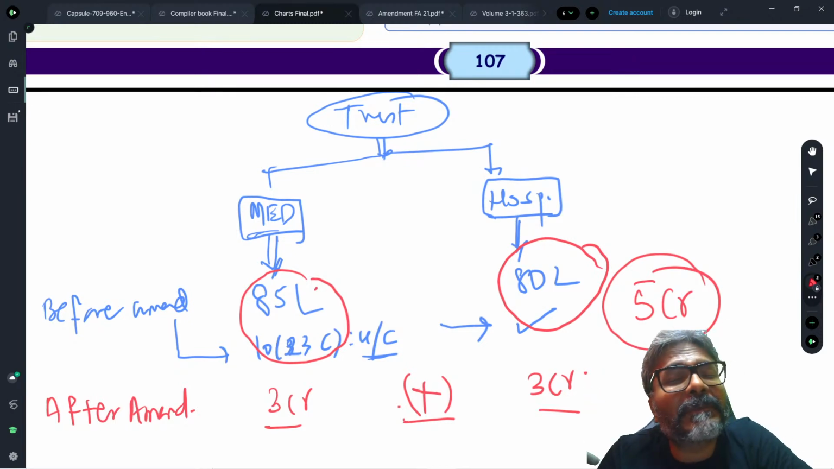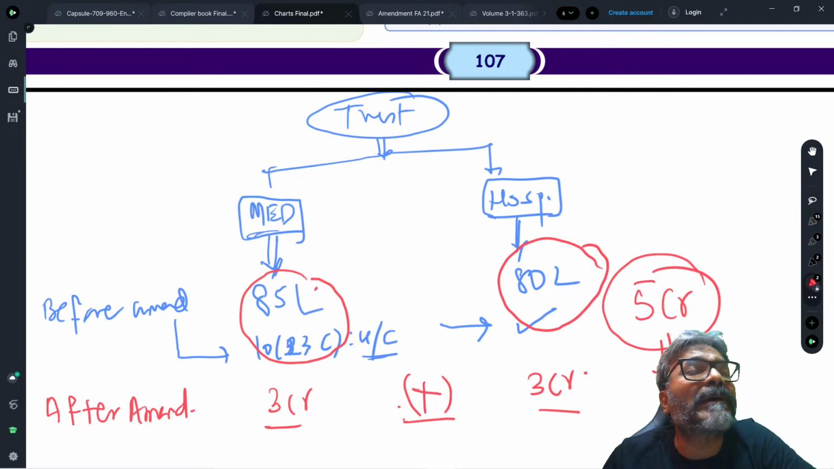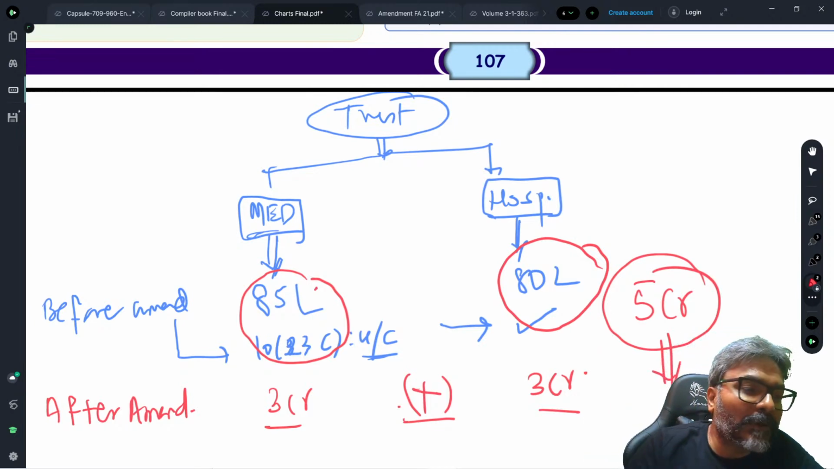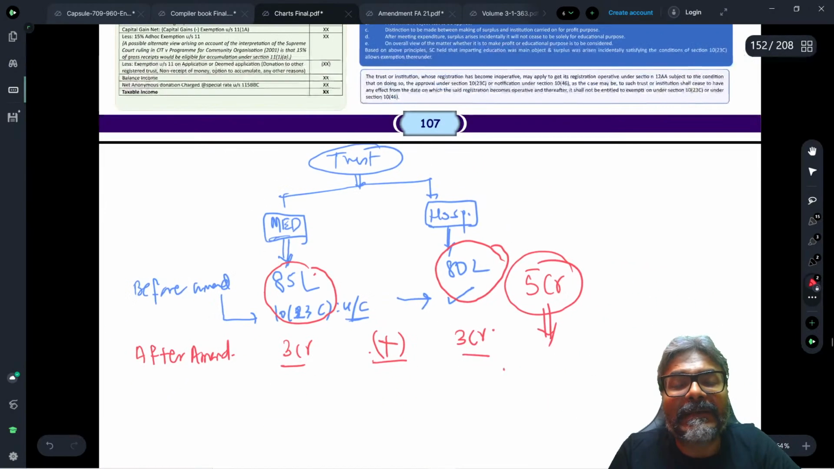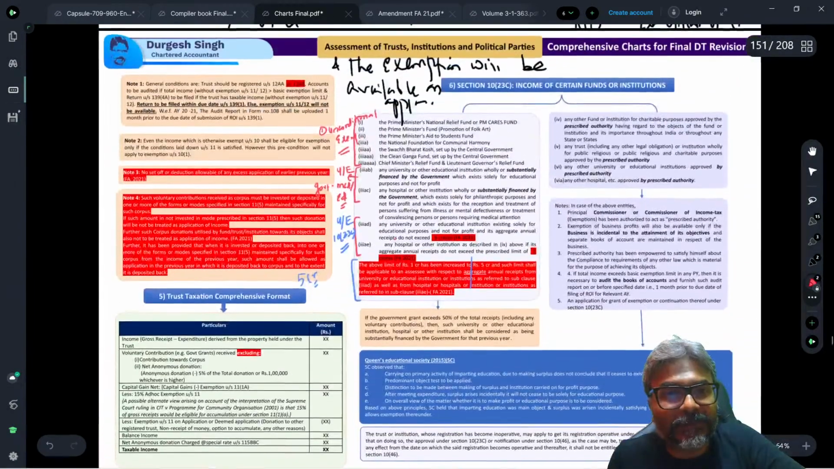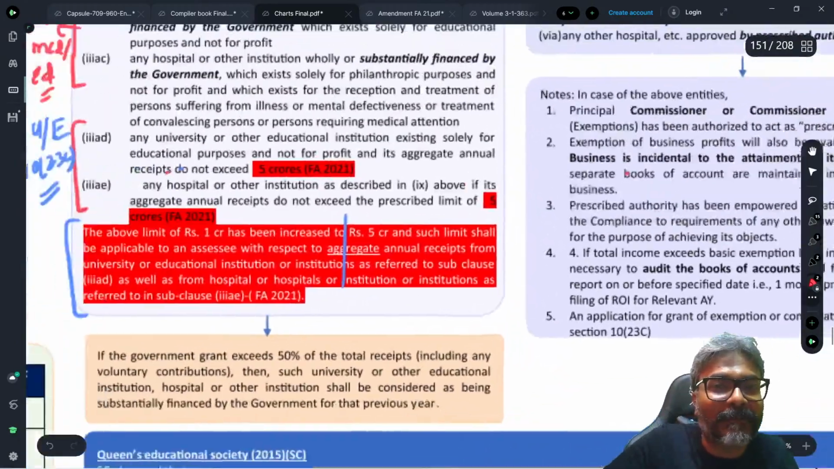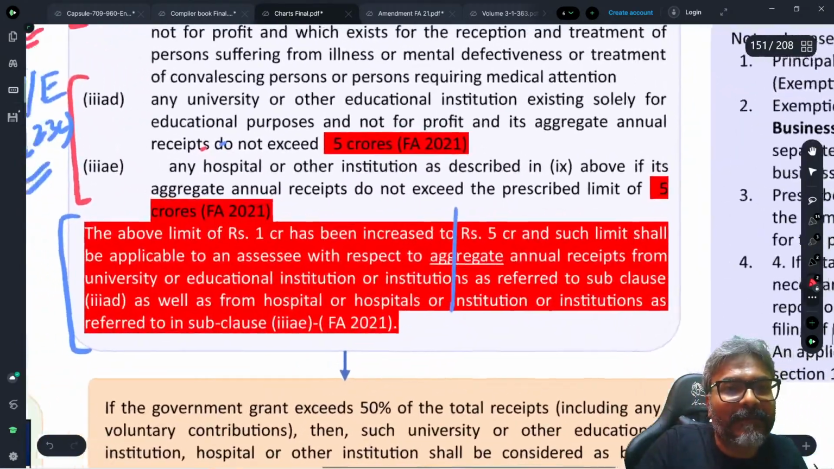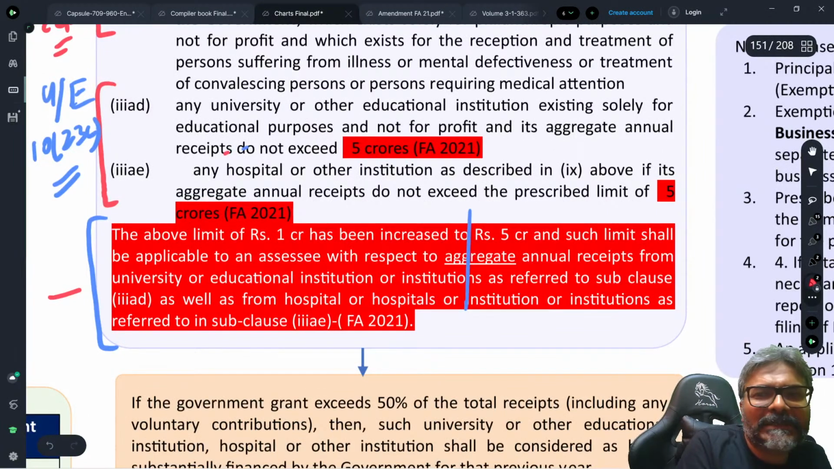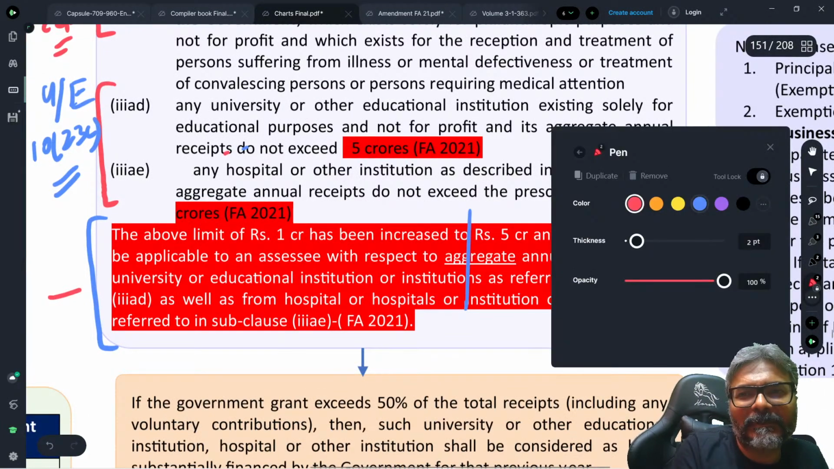But after the amendment, now what they have done is that they have enhanced the limit from 1 to 5 crores. But that particular 5 crores will now be tested, students, in aggregate and not independently. I hope that all of you are clear with this one, students. Every one of you. If you can now just have a look at this particular point, students. Please have a look.